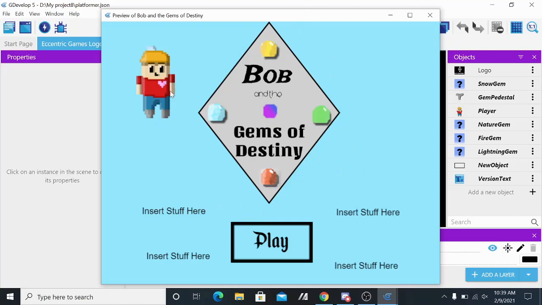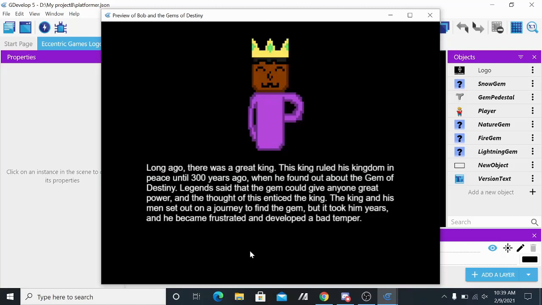And this right here is Bob. Designed by Audrey. He's cute. Tell me if you like him, guys. You can see that my title screen isn't exactly complete. Yeah, that's gonna have to be fixed soon. Anyway, let's just hit play.